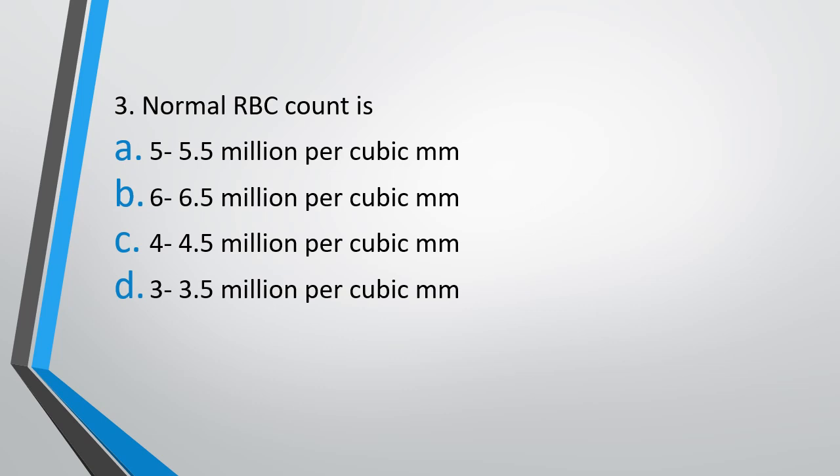The correct answer is 5 to 5.5 million per cubic millimeter, that is option A. The normal RBC count is important. What is the size of RBC? That is also asked. Yes, 7 micrometers is the size of a normal RBC. So these two are important facts about RBC that you need to know. In fact, the normal range of hemoglobin is also asked.